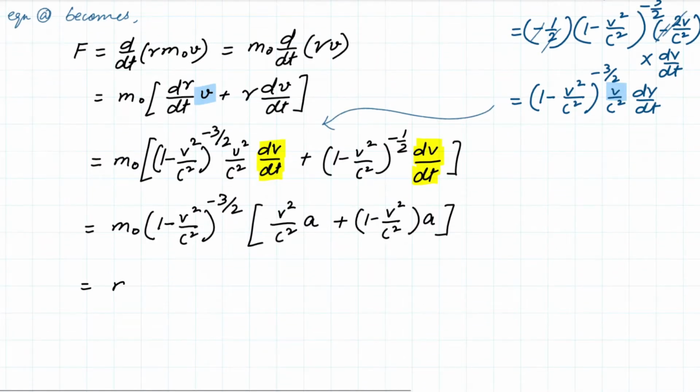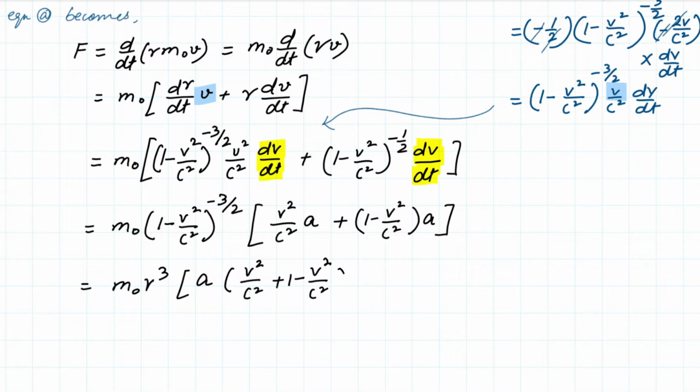Now let us resolve these terms. We have m naught, and this is 1 minus v square by c square to the power minus 3 upon 2, so this is gamma cube. And here, if I take a as common, we have v square upon c square plus 1 minus v square upon c square. Here the v square upon c square term gets cancelled. And finally, we obtain a form of the force expression, that is F is equal to gamma cube m naught a. This is the expression for Newton's second law under relativistic mechanics if the motion of the object is constrained in one direction.